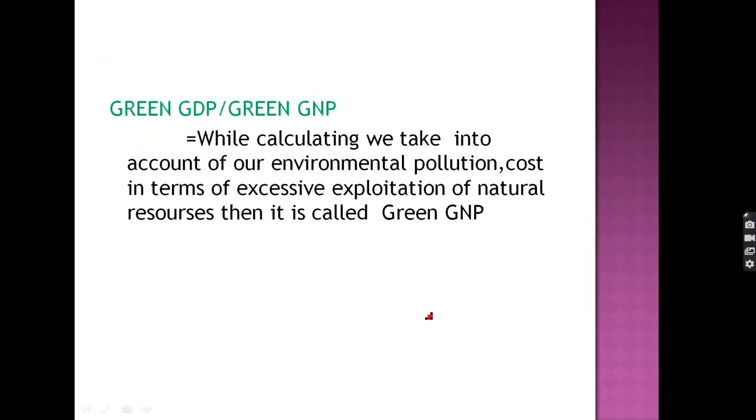The last one is the green GDP or green GNP. When we calculate GDP and keep in mind environmental pollution, or the cost in terms of the excessive exploitation of natural resources, then it is called the green GDP. While calculating GDP or GNP, when we take into account the environmental issues and ensure there is no excessive exploitation of natural resources, it is known as the green GDP or green GNP.